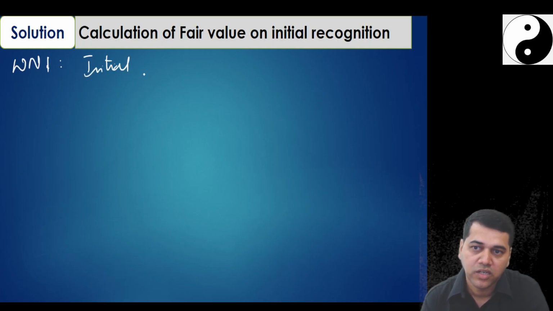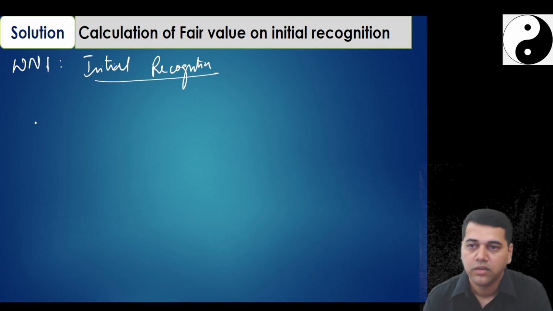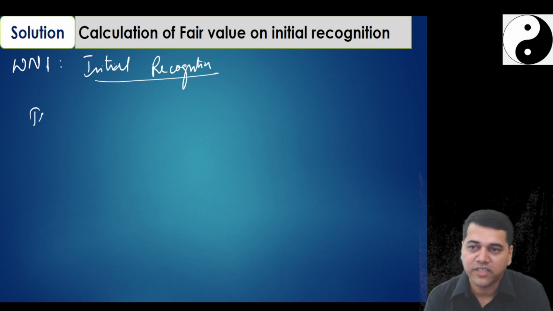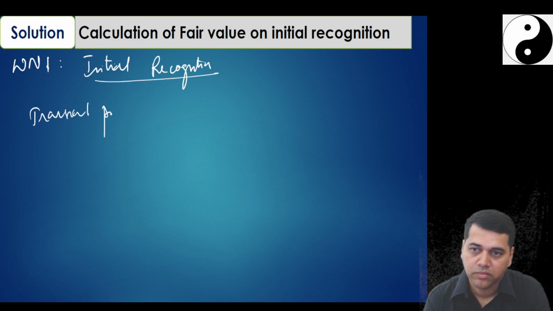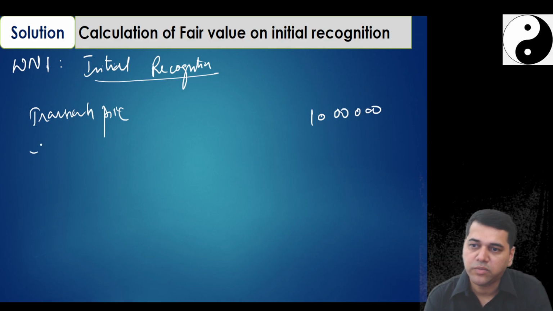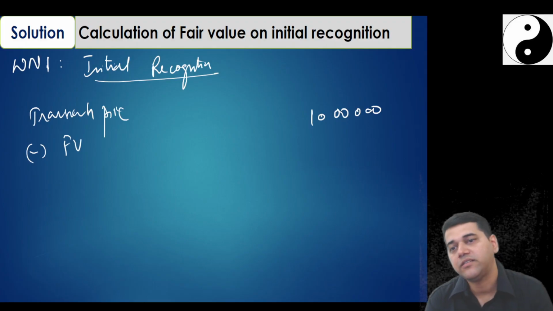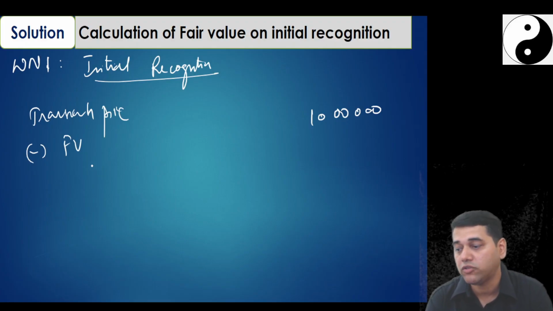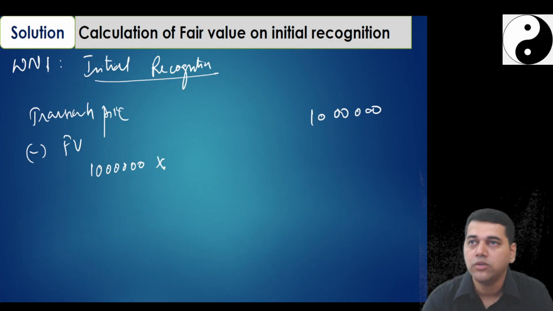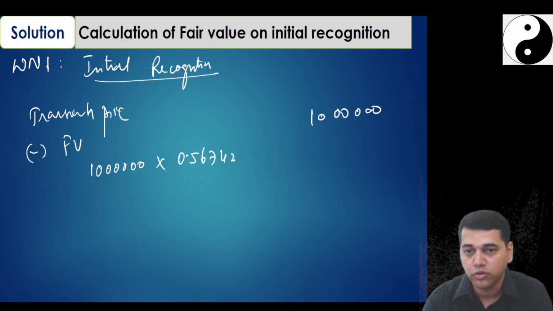Initial recognition. Now, what is your transaction price? 10 lakhs. What is my fair value minus fair value? Because transaction price gets credited, fair security deposit gets debited. Okay. Now, what is my calculation? Since there is only one stream of payment of 10 lakhs which I'm going to get after 5 years, its present value factor is 0.567427.